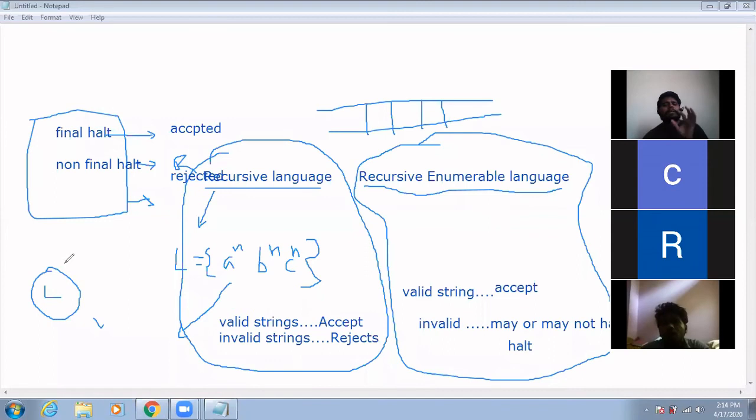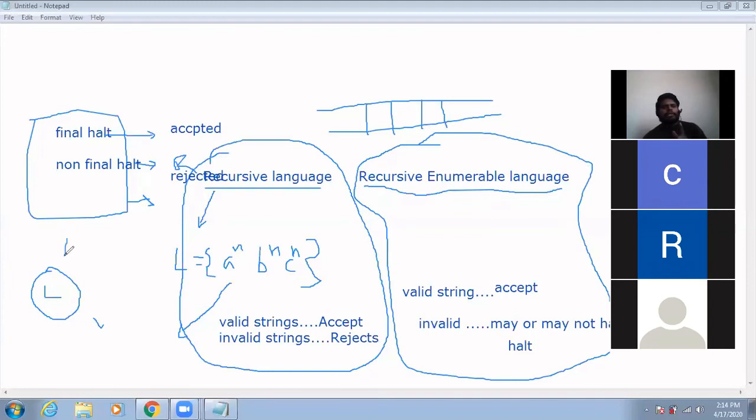The complement of a recursive language is also recursive. The language L is recursive because it's a complete system, so its complement is also recursive. This is important for competitive examinations.